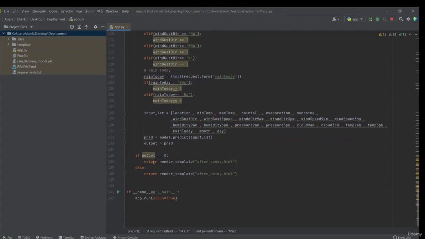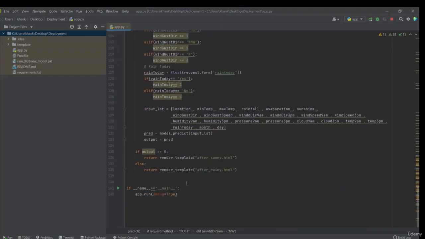Then I am saying if output is equal to 0, that means there will be no rain, so I'll render my template. I'll say, get me the after sunny HTML. Then if the output is 1, give me the after rainy HTML. And finally, run my app with debug equals true. Debug equals true will tell me basically what all the errors are.